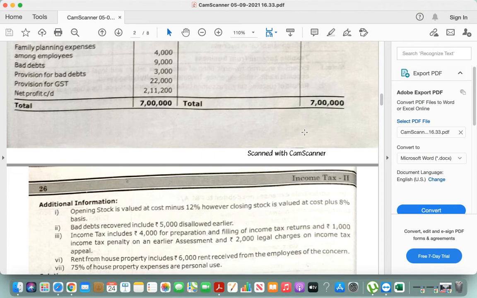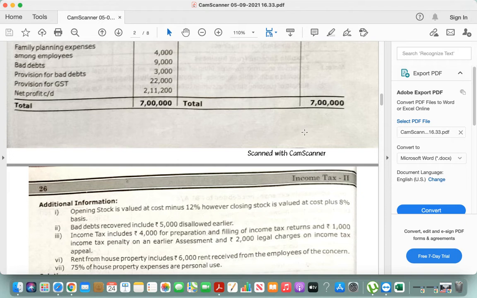Additional information. Number 1. Opening stock is valued at cost minus 12%. Underline the words cost minus. Can anyone tell me how will you treat this?